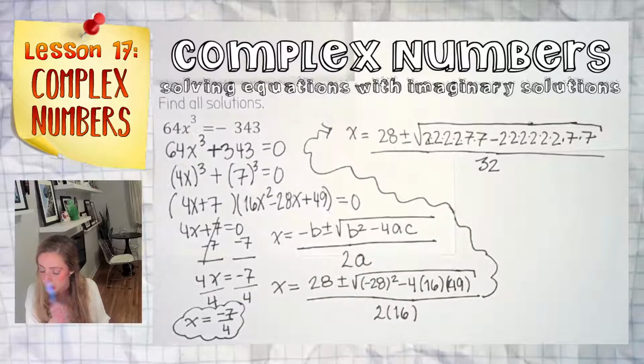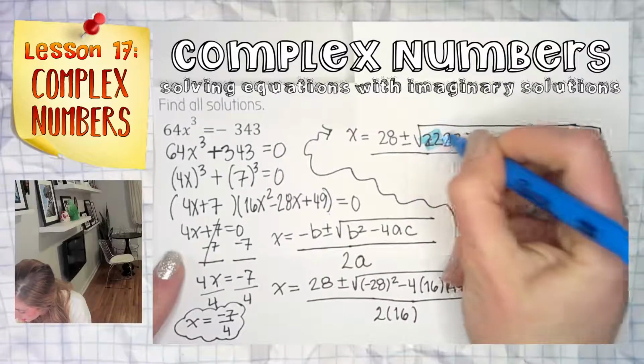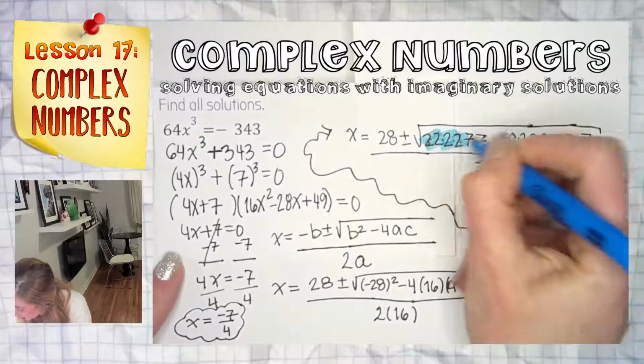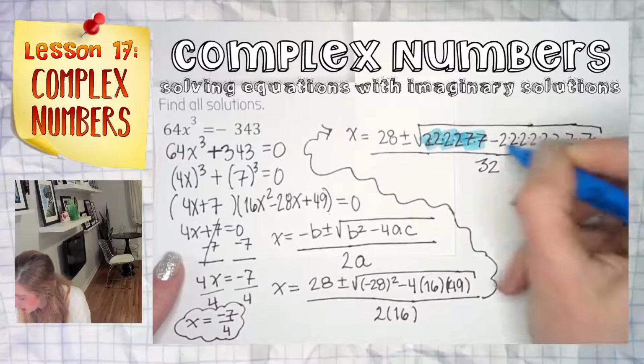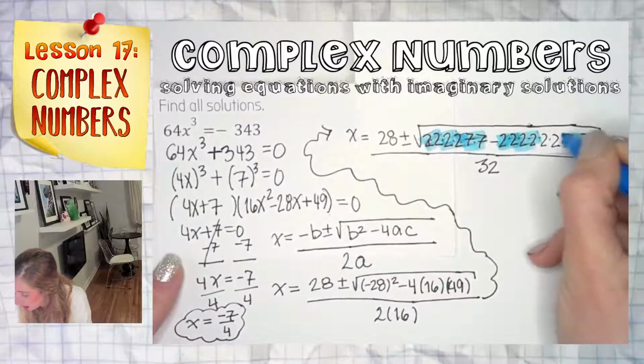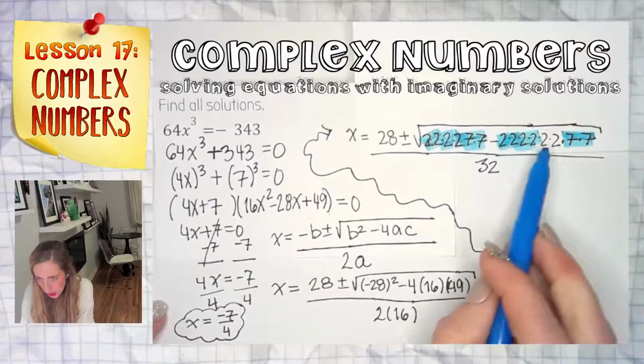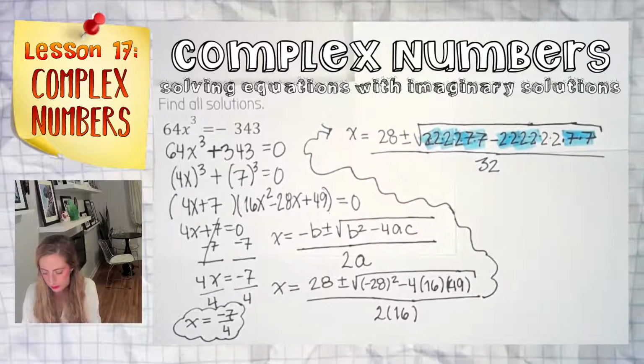Press pause if you think you can do this next part on your own. Be brave. What do they have in common? 1, 2, 3, 4 2s and 2 7s. What's going to be left if I factor it out? A 1 and 2 times 2, 4. Let's keep it moving.